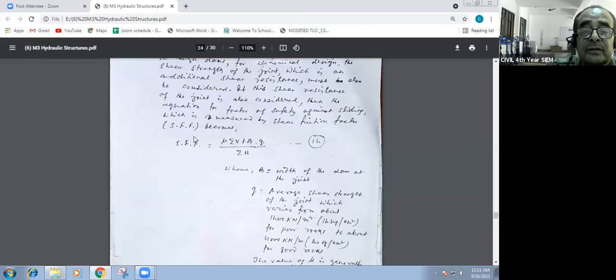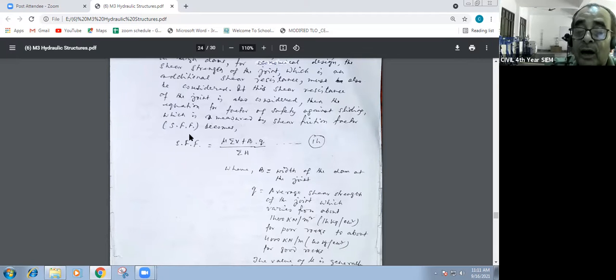Let's consider the equation for factor of safety against sliding, which is measured by the shear friction factor, SFF, equals mu summation of W plus B into q divided by summation of H, where summation of H is all horizontal forces, summation of W is all vertical forces, and B is the width of the dam at the joint.